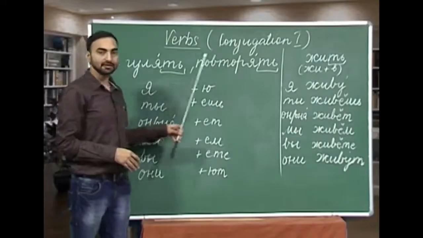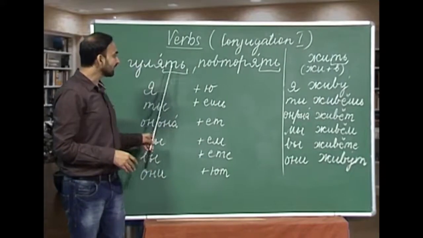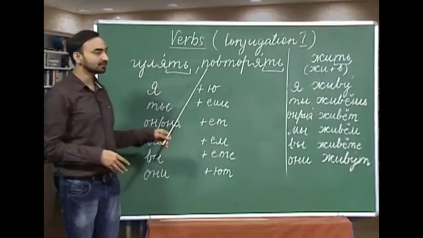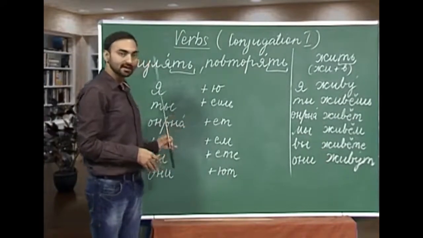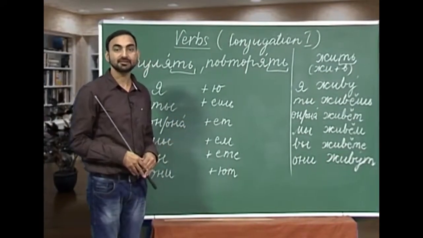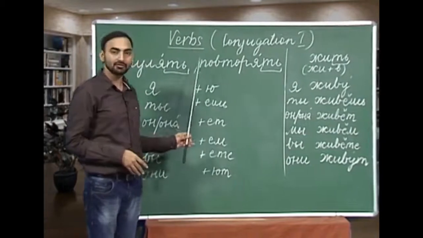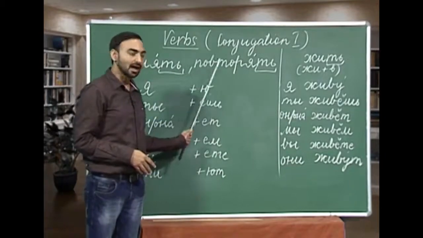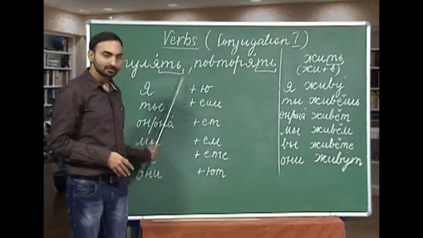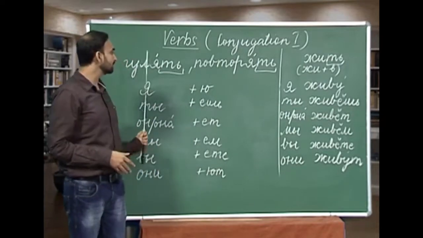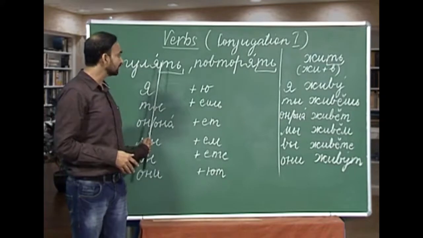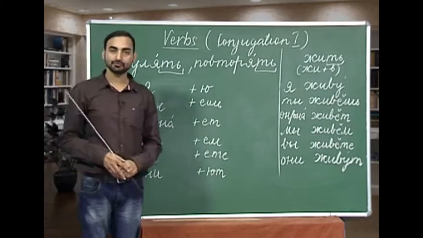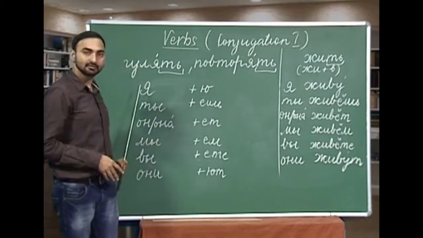I have written 2 words here with the ending ya-t-soft sign. These 2 verbs are also conjugated in the same way as we have done with the verb chitat. How did we conjugate chitat? We removed the ending and added these endings to the root, which is gulya. If you remove the soft sign ending from gulyat, what remains? Gulya, and we add these endings as per the pronouns.